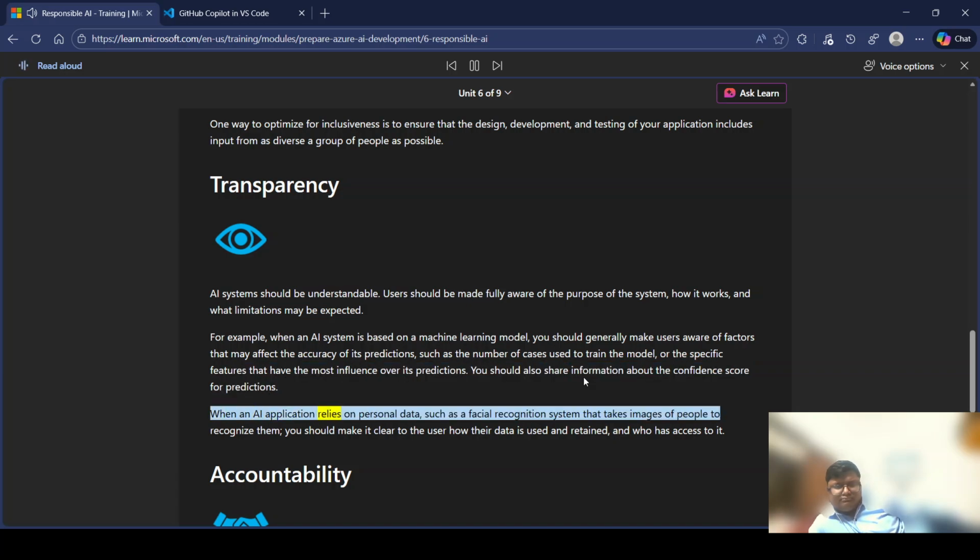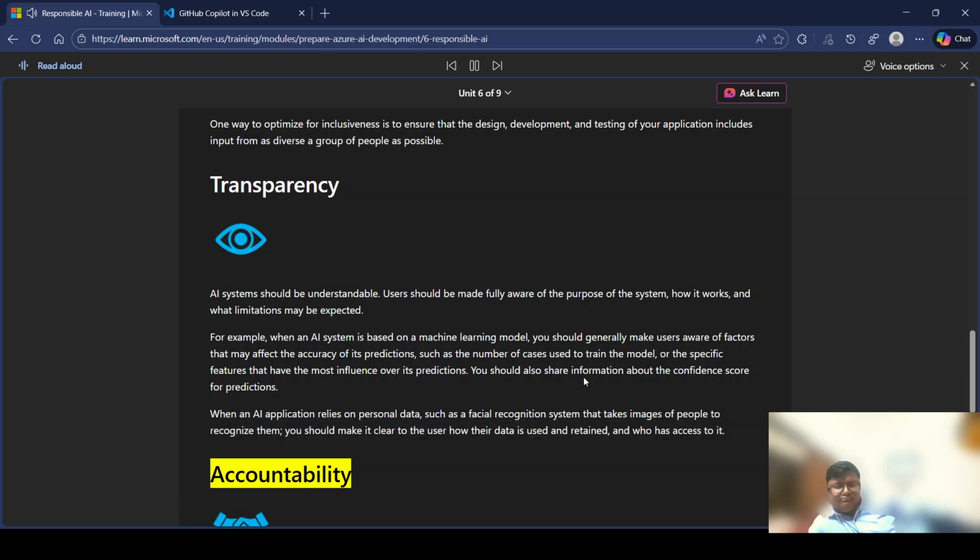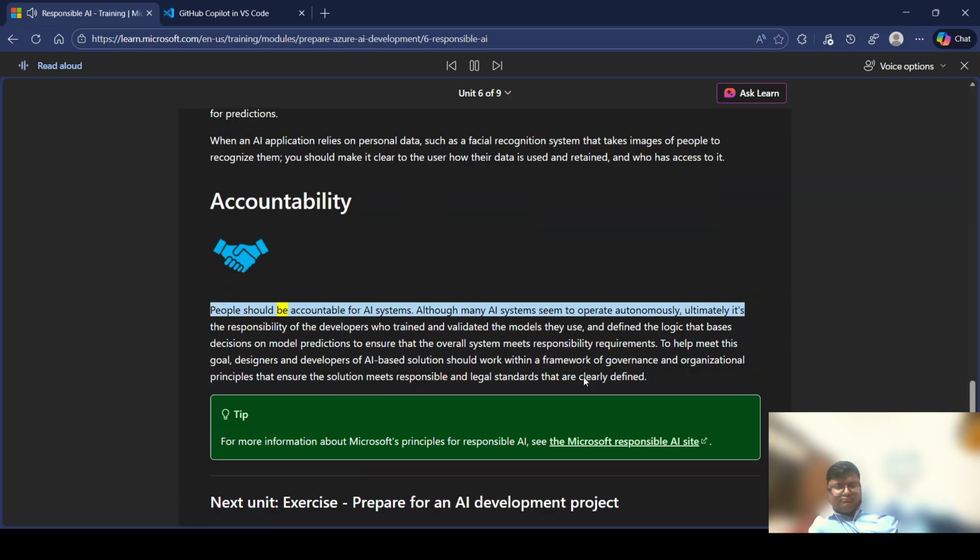When an AI application relies on personal data, such as a facial recognition system that takes images of people to recognize them, you should make it clear to the user how their data is used and retained, and who has access to it. Accountability. People should be accountable for AI systems.